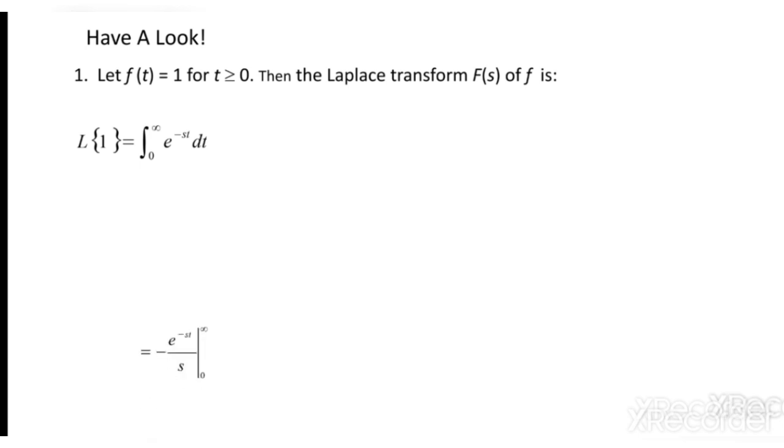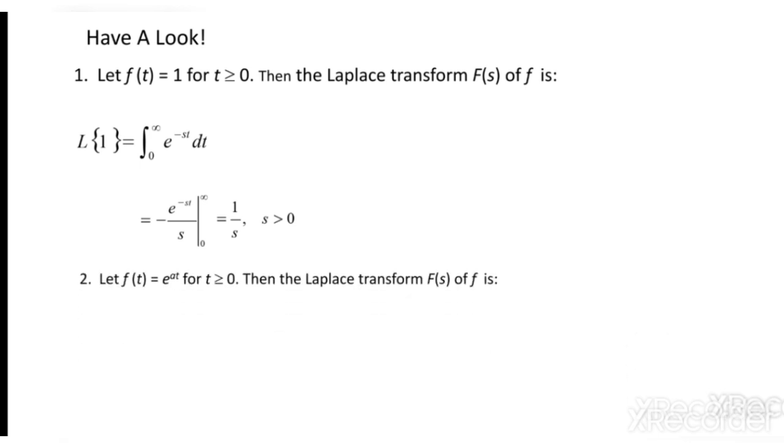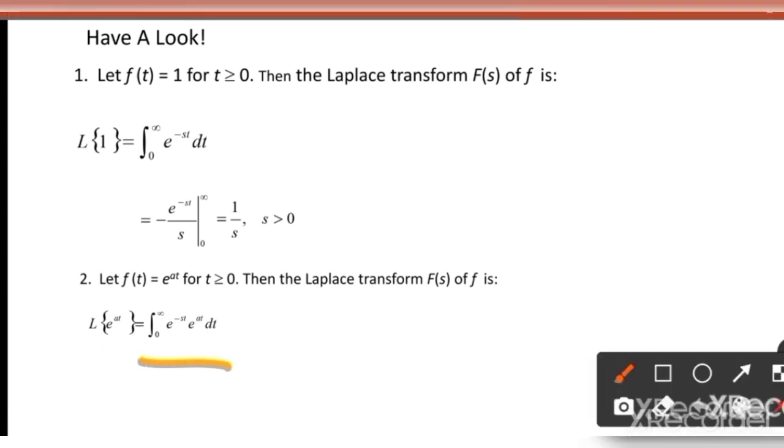So simple integral e power minus st by minus s, apply upper limit minus lower limit, which gives 1 by s, where s is greater than 0. For the second one, I take the exponential function f of t is e power at for t greater than or equal to 0. Now if I apply Laplace transform, again e power at you have to multiply with e power minus st, correct? And the limit should be 0 to infinity.